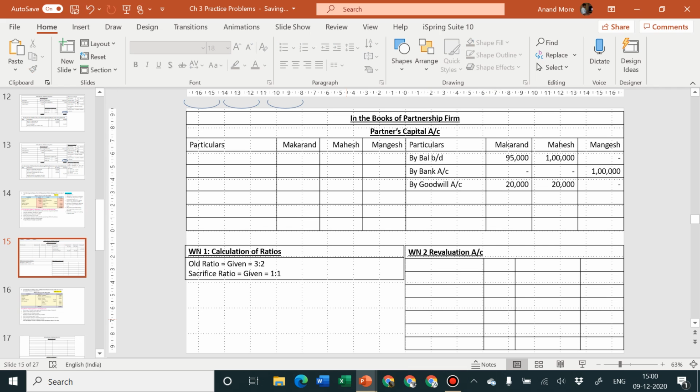So two entries, but only one posting we could show, because we have neither prepared the bank account nor the goodwill account. Since these are not prepared by us, we cannot show the effect in bank account and goodwill account. But we could show the effect in the partners' capital accounts. It should be in sacrifice ratio, that is done by us 1:1. Next adjustment.